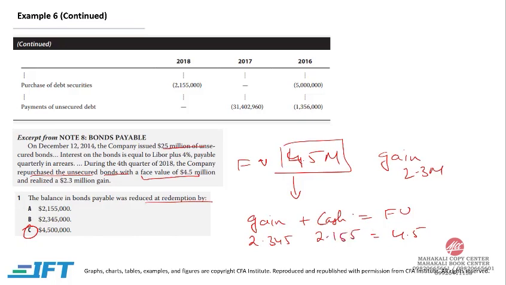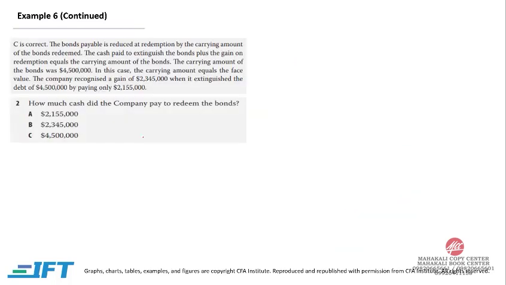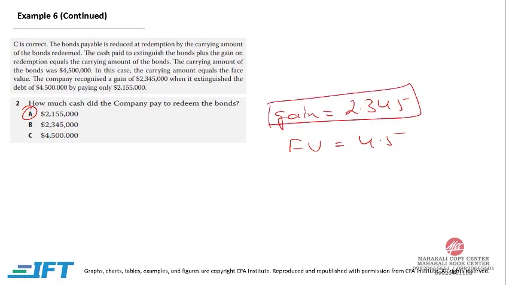2.155. And it makes intuitive sense as well, because if this is the liability that we are paying and this is the gain that we generated, it means that we must have paid a lower amount for something that is worth 4.5, then there's a gain. So if you are paying 2.155 for a 4.5 million liability, then the gain we would have generated would be 2.345. So how much cash did the company pay to redeem the bonds? The gain again was 2.345 and the face value that we redeemed was 4.5. So we must have paid 2.155 so that we get a gain of 2.345.